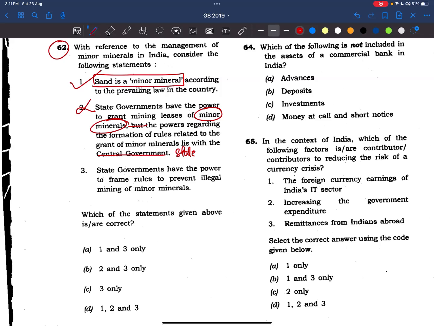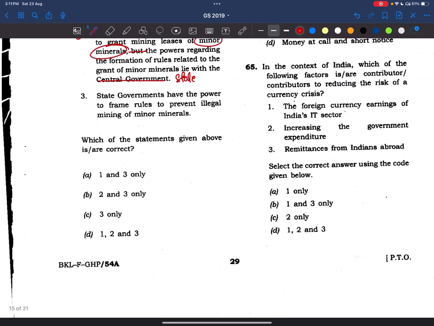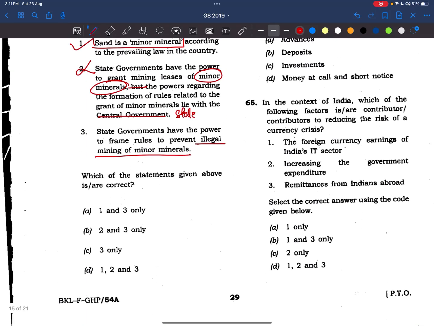Now coming to third statement, state governments have the power to frame rules to prevent illegal mining of minor minerals. So yes, he's telling powers regarding formation of rules lie with central government, and now he's telling state governments can make rules about illegal mining of minor minerals. See, contradictory words, right? So the answer is 1 and 3.